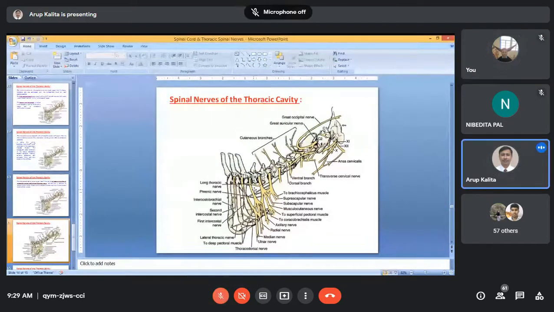If you remember the atlas, on the wing of the atlas you will get one lateral vertebral foramen, one hole. Can you remember the photograph of the atlas? The first spinal nerve comes from there. So that is why it is C8, because the first cervical spinal nerve originates from the lateral vertebral foramen.